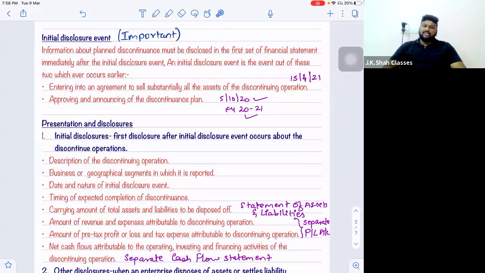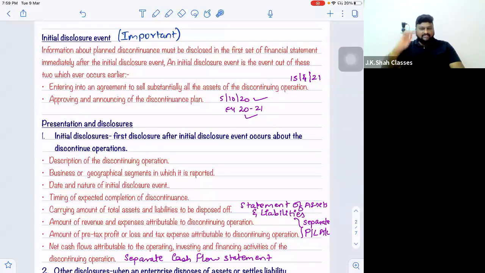Some people will approve and announce the plan first, and then find an eligible buyer and then enter into an agreement. Right? But there are some people who will internally decide that we are going to sell, and they find the eligible buyer, enter into the agreement first, and then do this approving and announcing process.